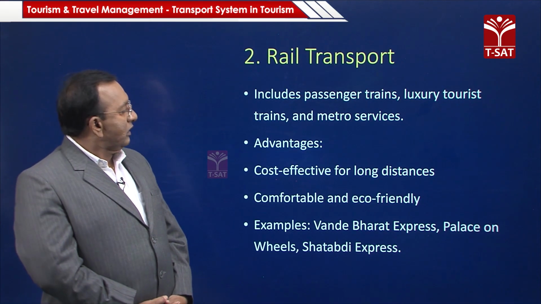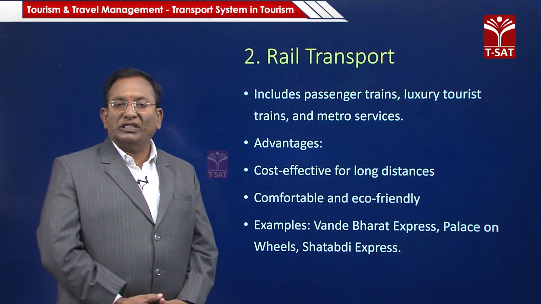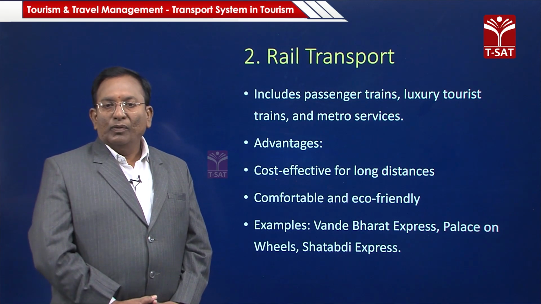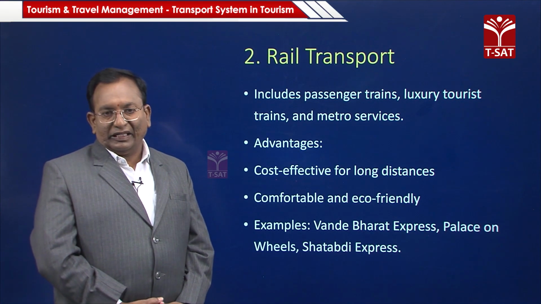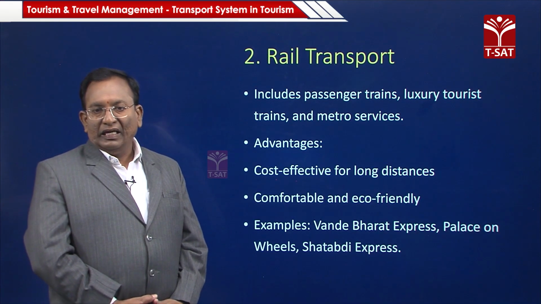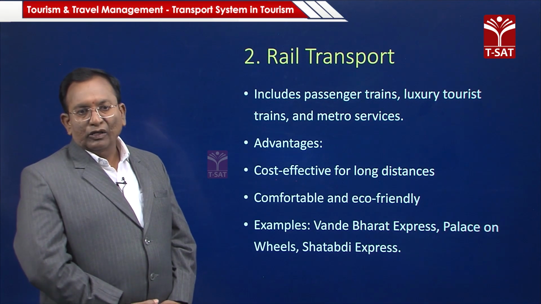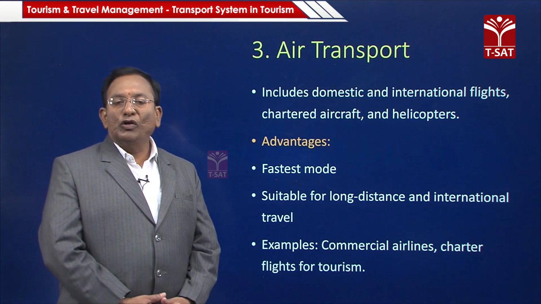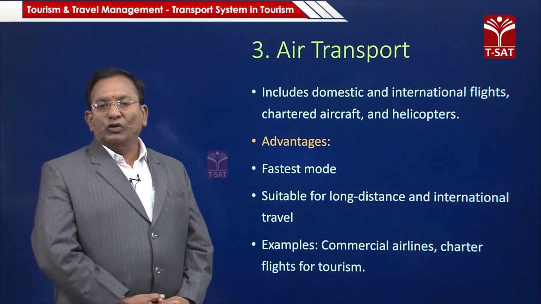Its main advantages are that it is cost effective for long distances, and more comfortable and eco-friendly for most places. Examples are the Vande Bharat Express, Palace on Wheels, Sabarmati Express and many Shatabdi Express trains. Rail transport can motivate more people to move from remote areas to different tourist spots.